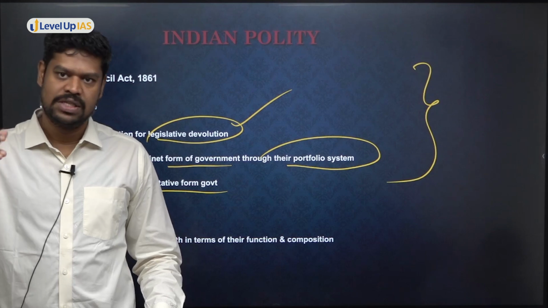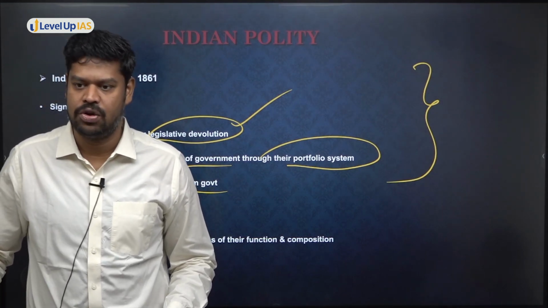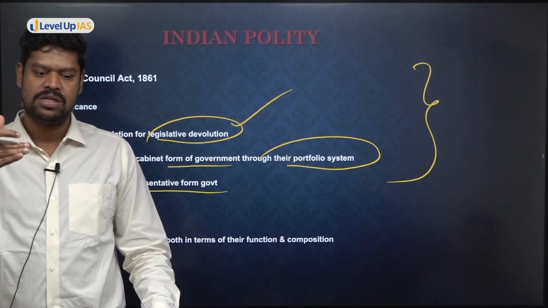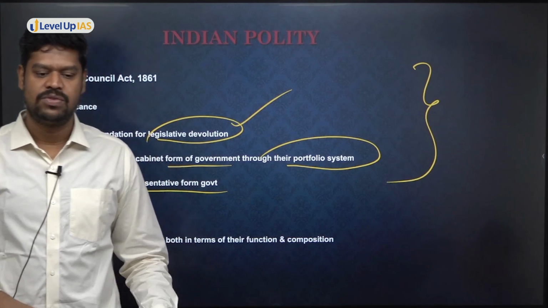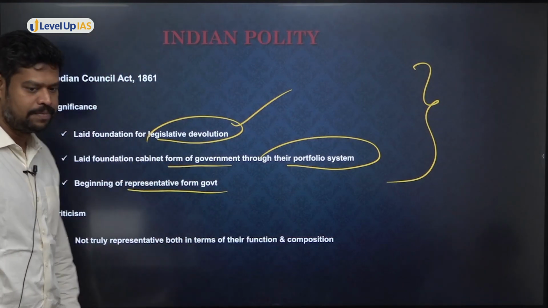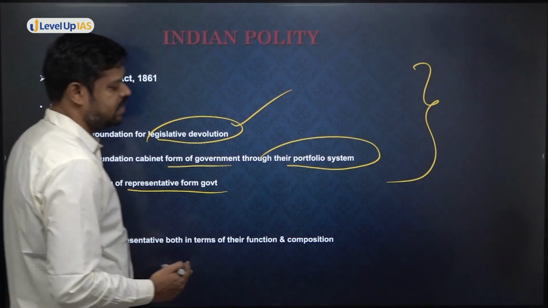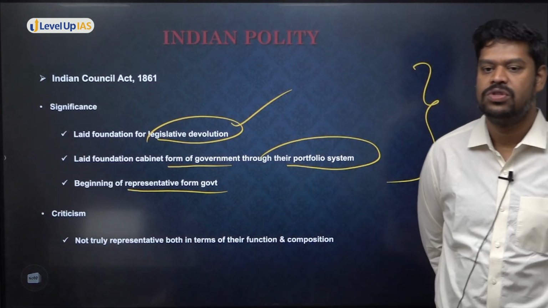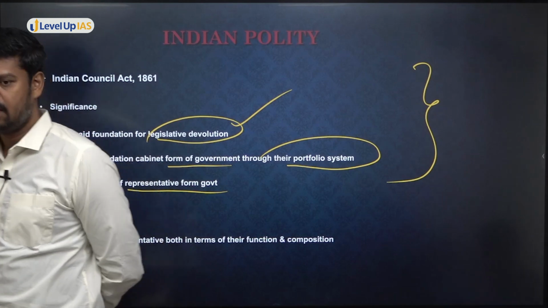So therefore, it went to the next reform, that is what is called the Indian Councils Act of 1892. So every time, whenever they brought in a reform, it was a very marginal and incremental reform. So let us see what kind of incremental reforms were brought in 1892. All right, shall I move forward to the next thing? 1892, is it clear to all of you? Okay, so please come to the next thing, that is the Indian Councils Act of 1892.